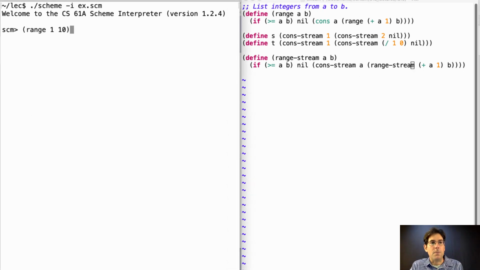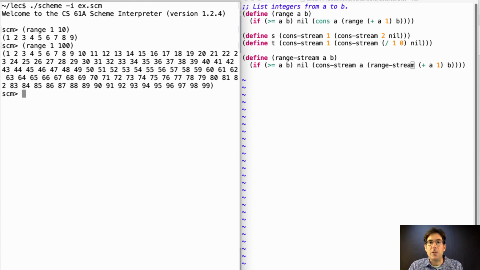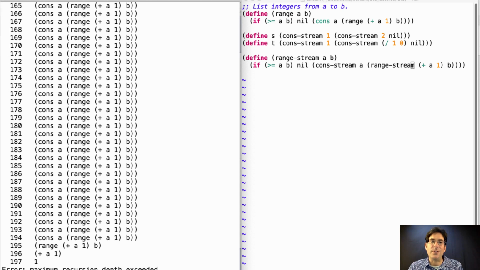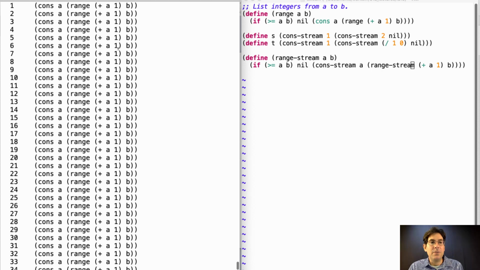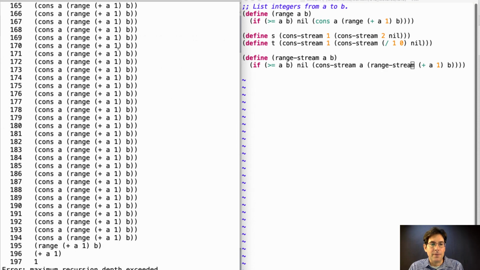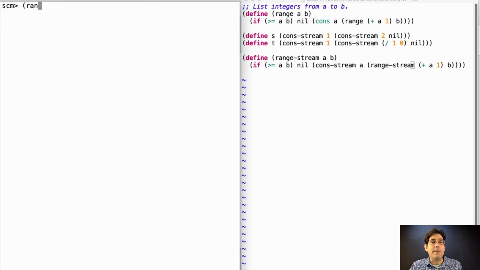A range from 1 to 10 is a list, and a range from 1 to 100 is a longer list. A range from 1 to 1,000 I can't compute because this isn't a tail recursive procedure. But if I could compute it, it would have 1,000 elements all in a row and would fill my screen. What about a range-stream?